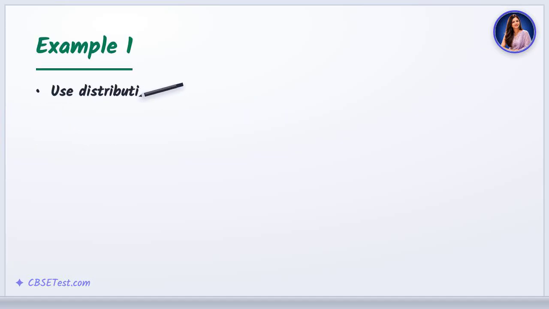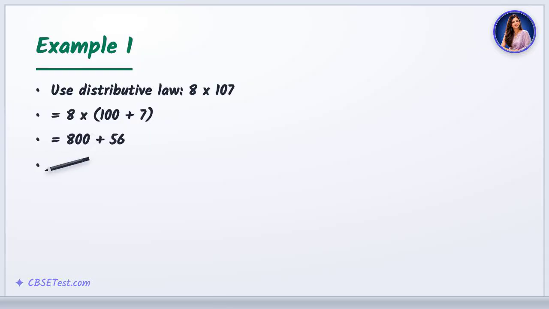The distributive law makes mental maths easy. 8 times 107 is 8 times 100 plus 8 times 7, 800 plus 56, which is 856.